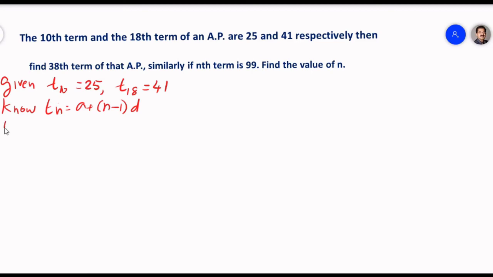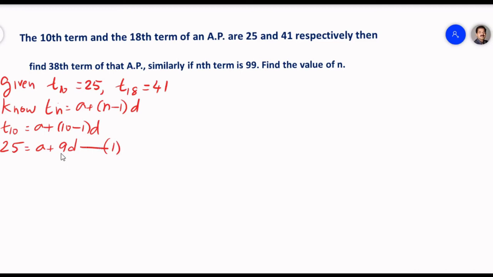In this case, T10, that is the 10th term, according to the formula, we need to write a plus 10 minus 1 into d. That means T10, which is 25, is equal to a plus 9d. Let us put this as the first equation.